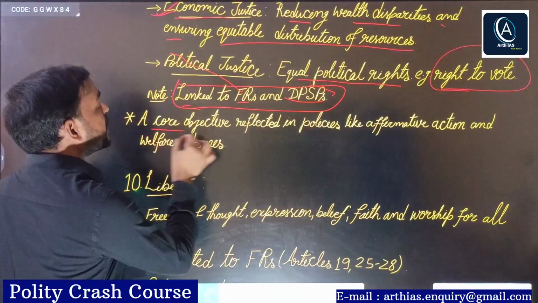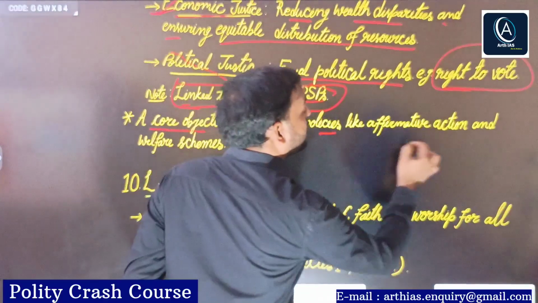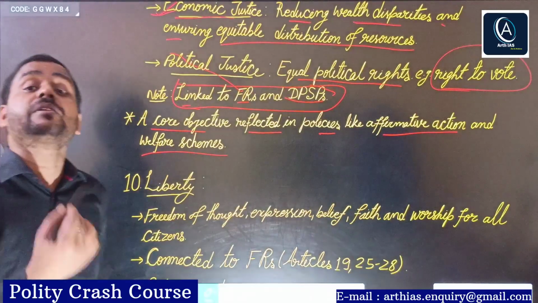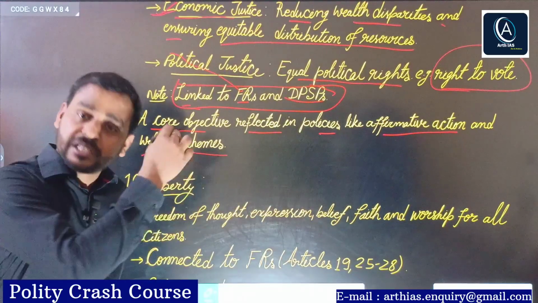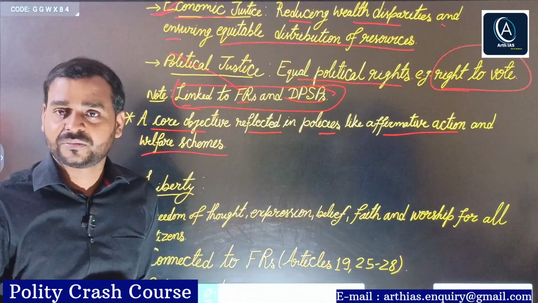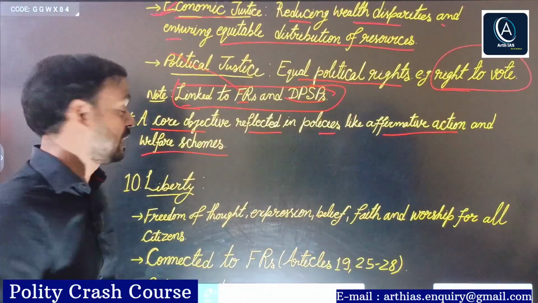Next, a core objective reflected in policies like affirmative action and welfare schemes. Obviously, correct. All the welfare schemes try to ensure mainly two types of justice: social and economic justice. Right?